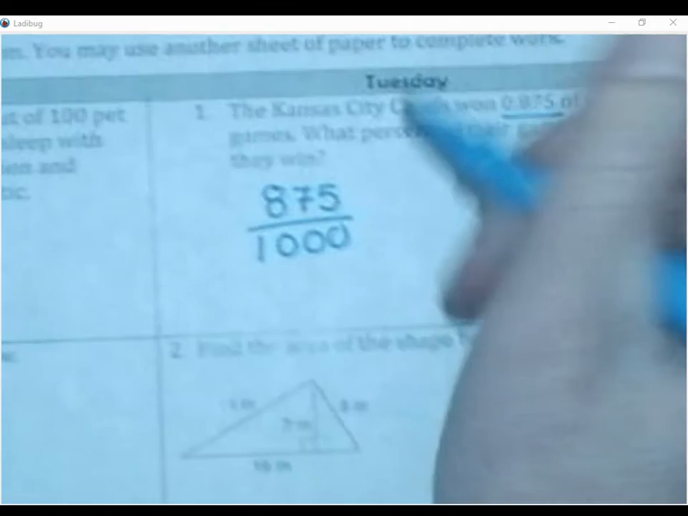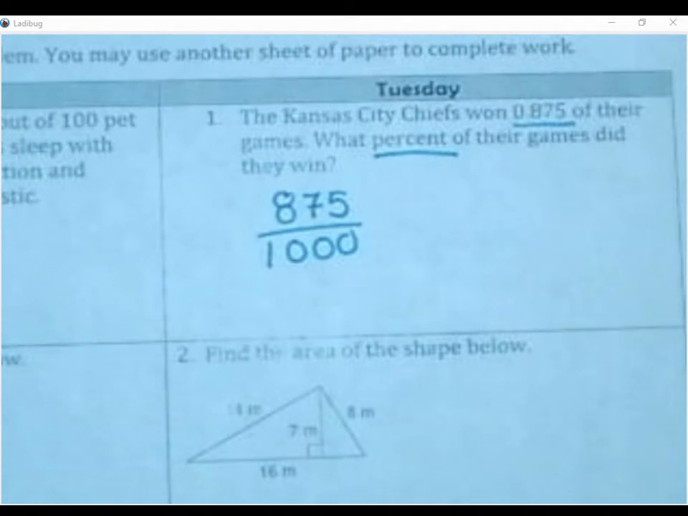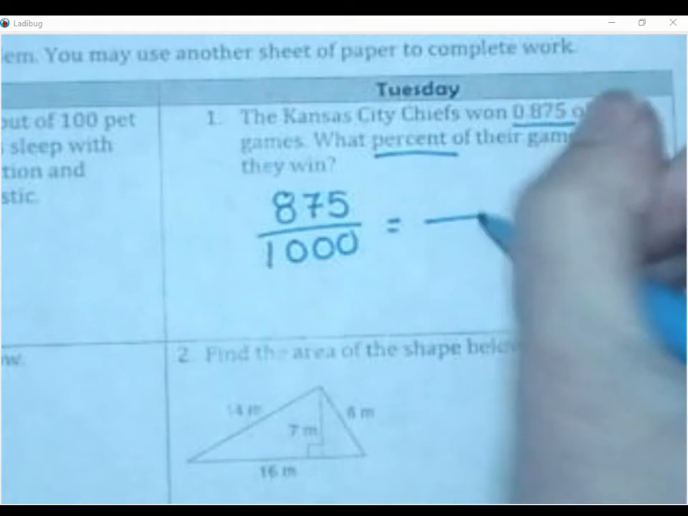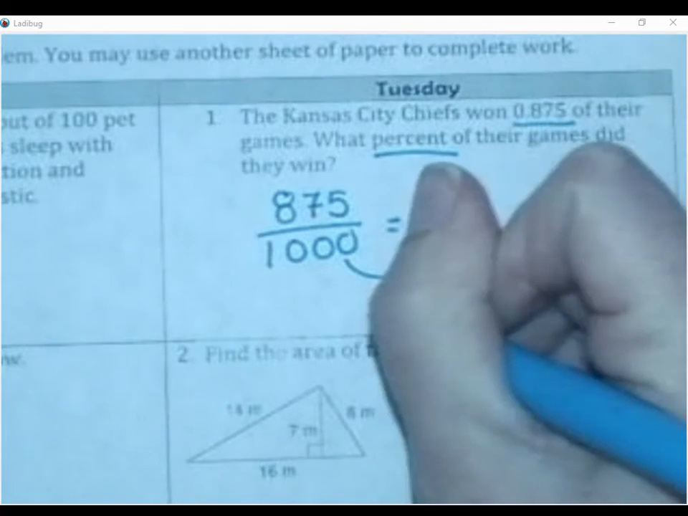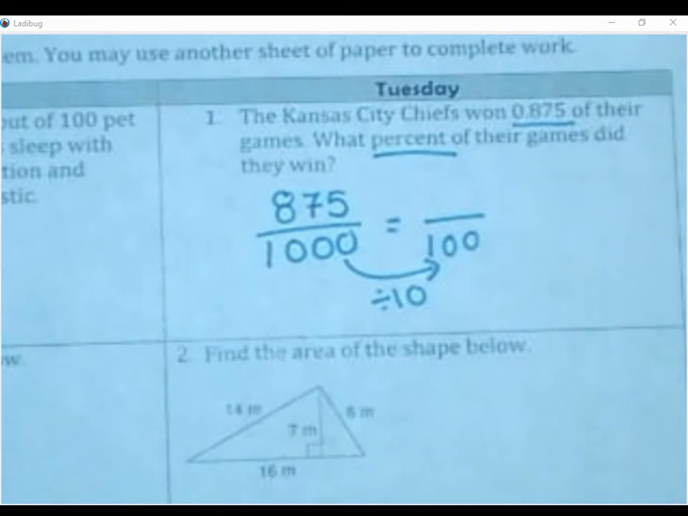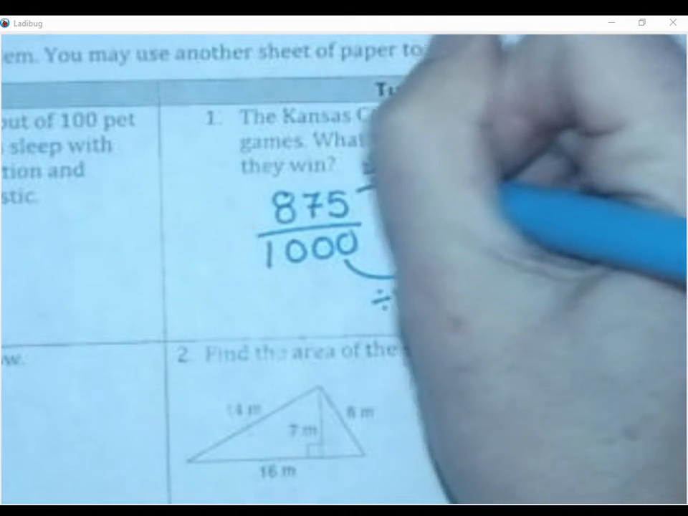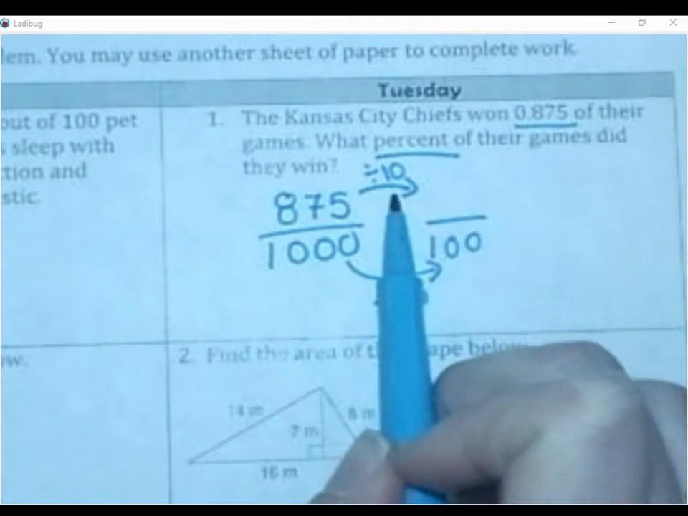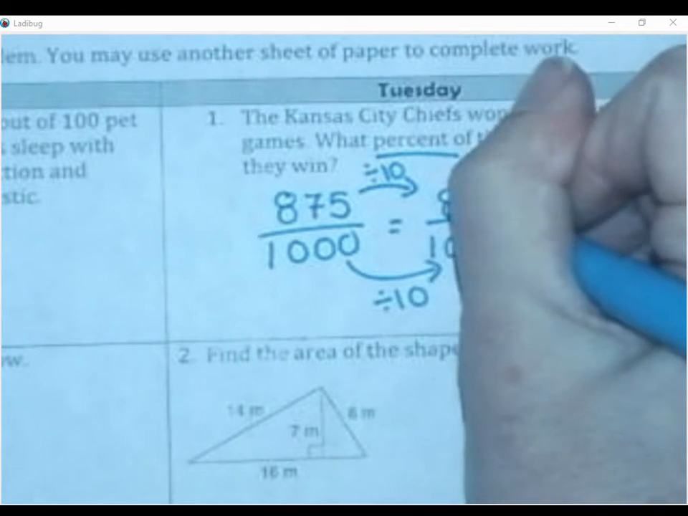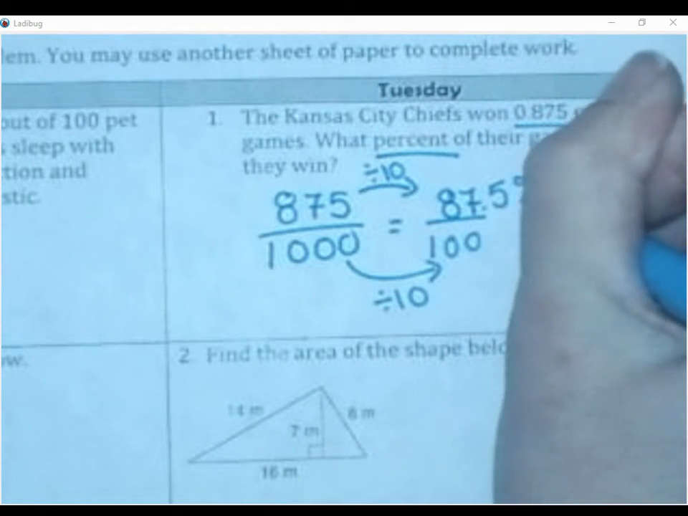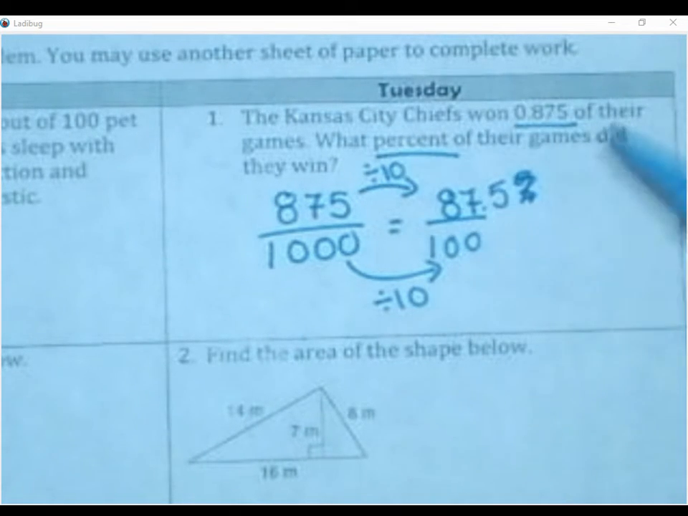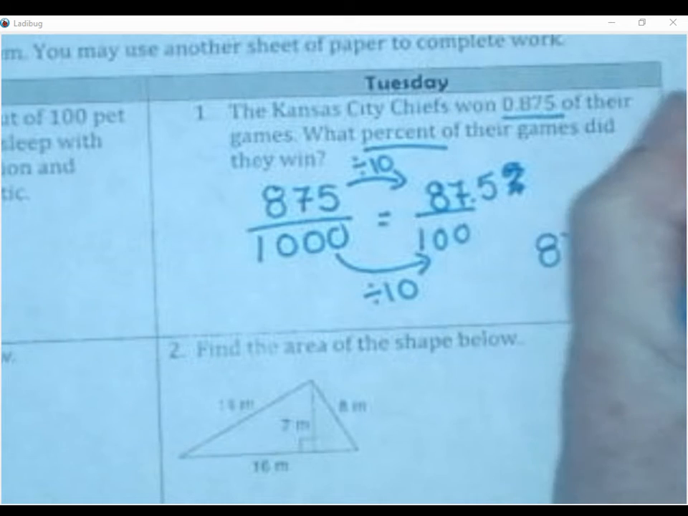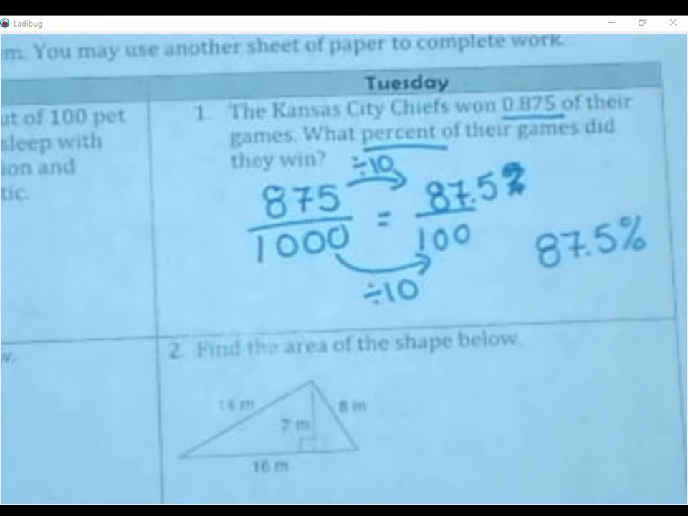Okay, but percent, we've talked about the word percent, means for 100. So that means I need this to only be out of 100. And if I go from 1,000 to 100, that's dividing by 10. And if I do that there, then that means I also have to do it to the top. And 875 divided by 10 is going to change to 87 and 5/10. Okay, and then that tells me what my percent is because per means for every 100. So if I have 87 and a half out of 100, that means I have 87 and 5/10%.